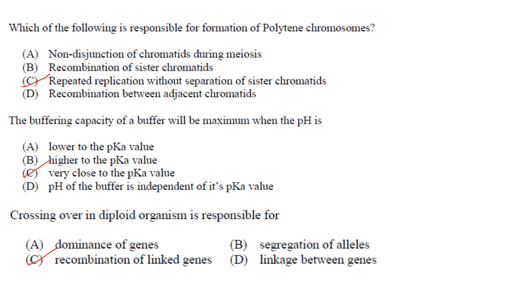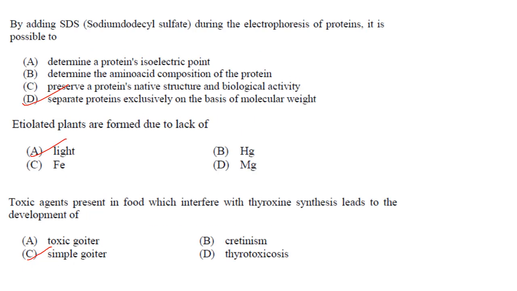Crossing over in diploid organism is responsible for recombination of linked genes. Answer is option C. By adding SDS during electrophoresis of protein, it is possible to separate protein exclusively on the basis of molecular weight. Answer is option D. Then etiolated plants are formed due to lack of